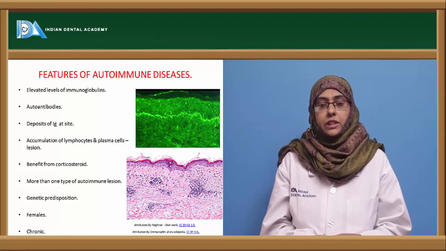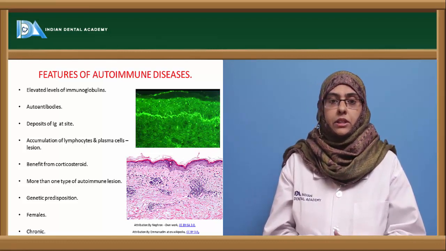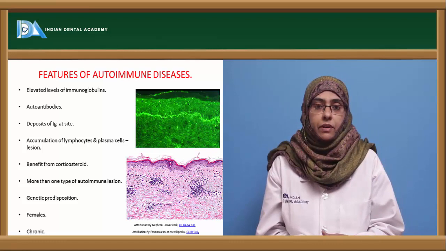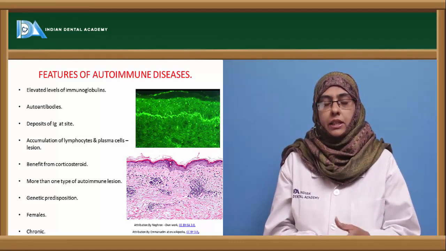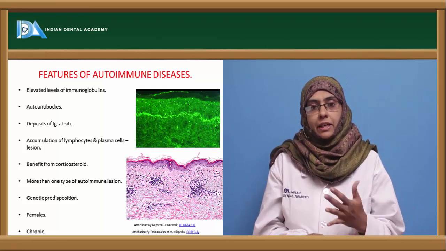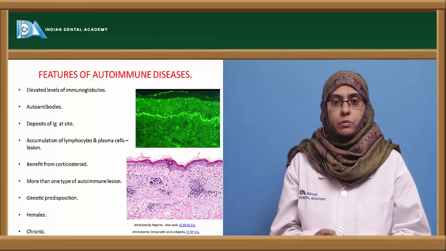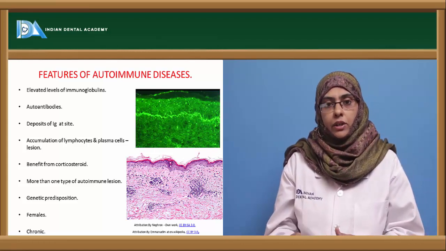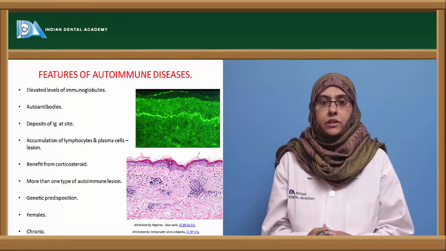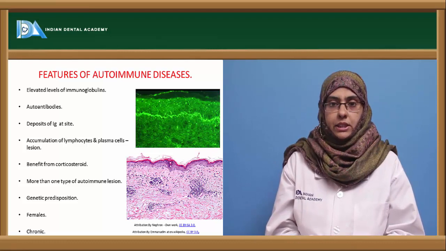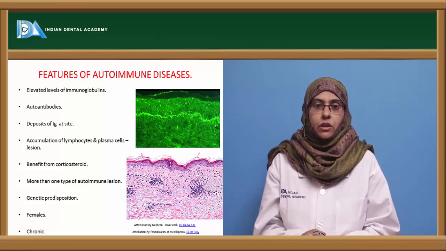Now coming to the features of autoimmune diseases, how will we know that a person is suffering from a particular autoimmune disease? First and foremost, the person will express elevated levels of immunoglobulins. Mostly these are nothing but the autoantibodies that are in excess in patients suffering from autoimmune diseases. Next is the demonstration of autoantibodies.